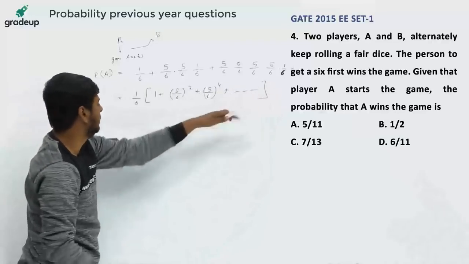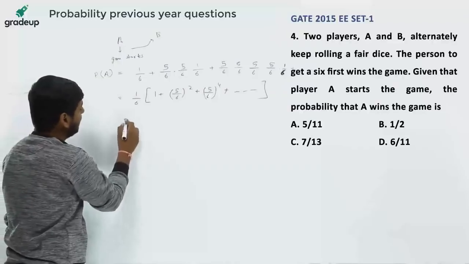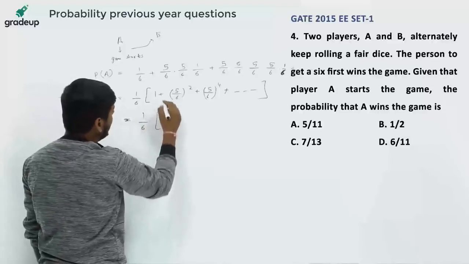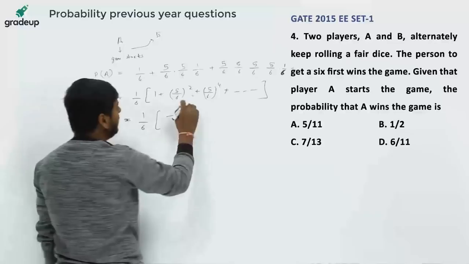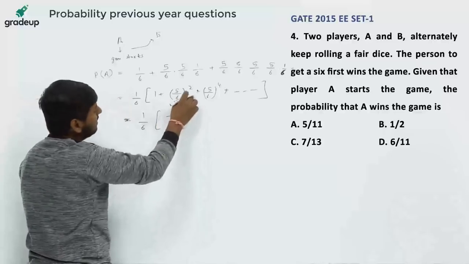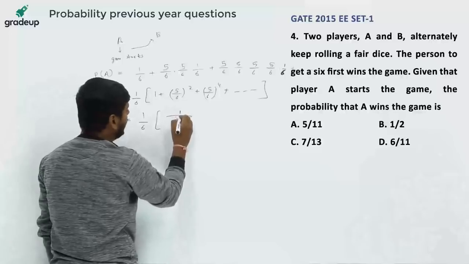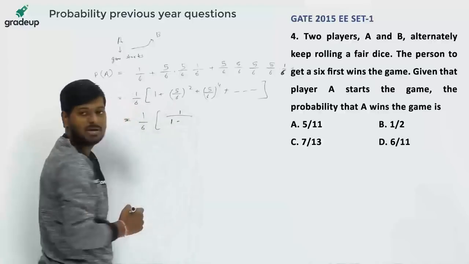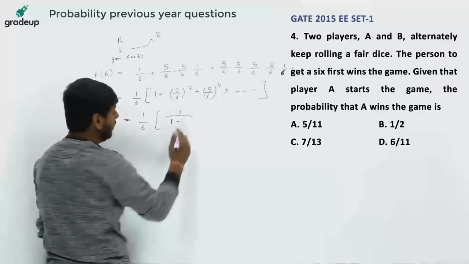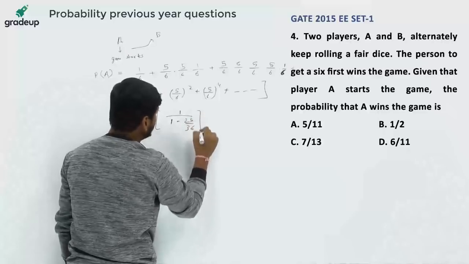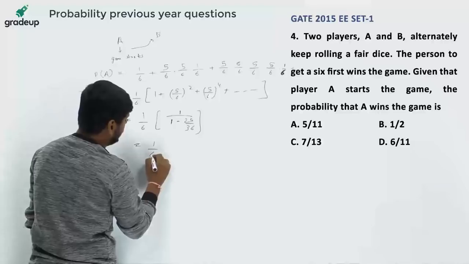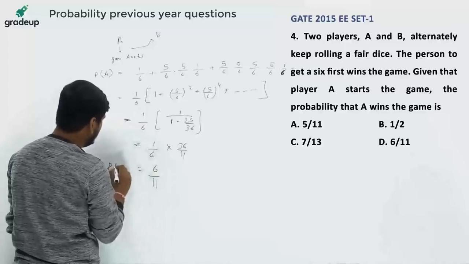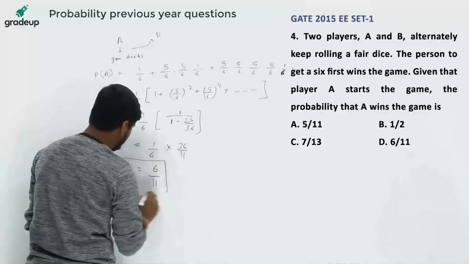Now this is a GP, and what is the formula for the sum of a GP? The first term A is 1, and the common ratio R is (5 by 6) whole square, which is less than 1, so the sum of the GP is A divided by 1 minus R. 1 minus R is 1 minus 25 by 36, which is 11 by 36. So this is 1 by 6 into 36 by 11, or 6 by 11. So the probability of A winning the game is 6 by 11.